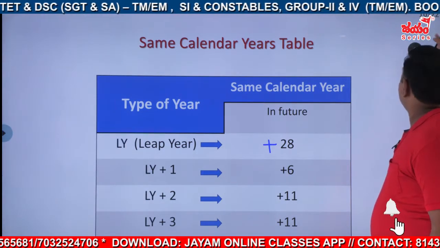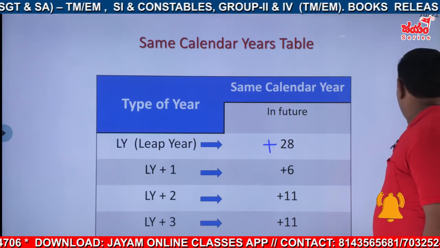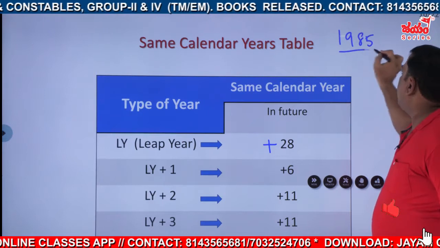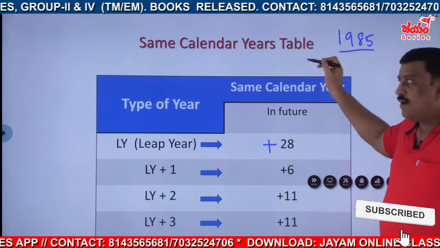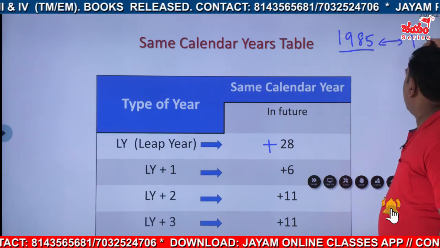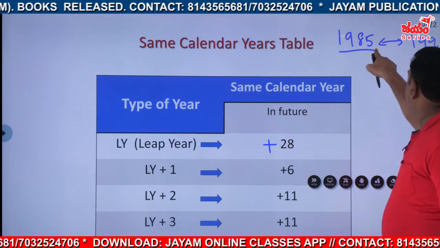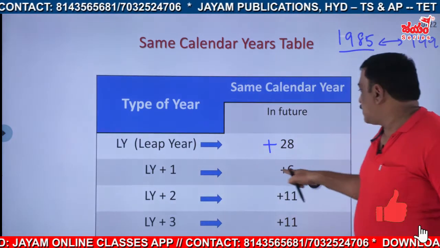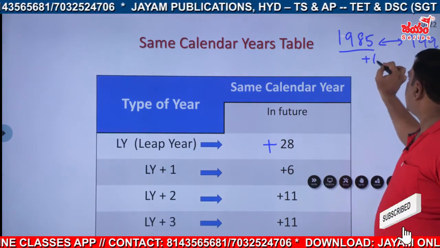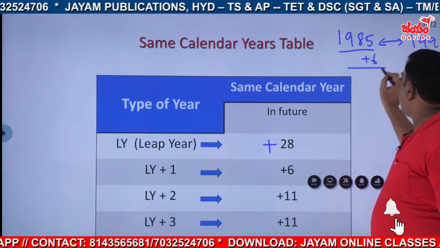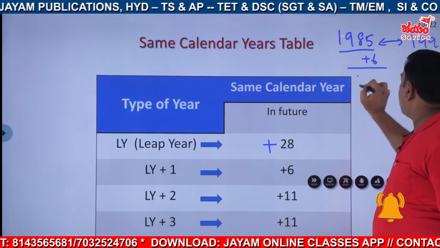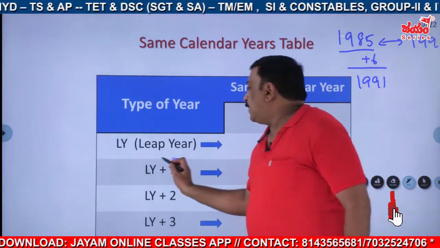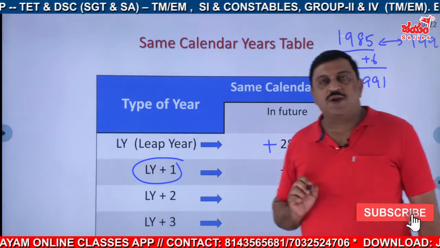This is 1985. 1985 is how many years after a leap year? We got the answer as 1991. Is it not? Right? So 1985 is 1 year after a leap year. It comes again after how many years? 6 years, simply. Is it not? So it is 1985 plus 6. It is 1991.